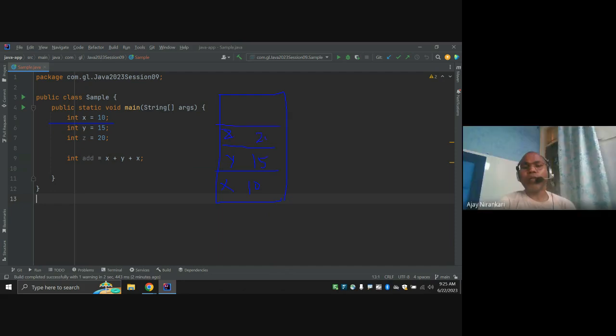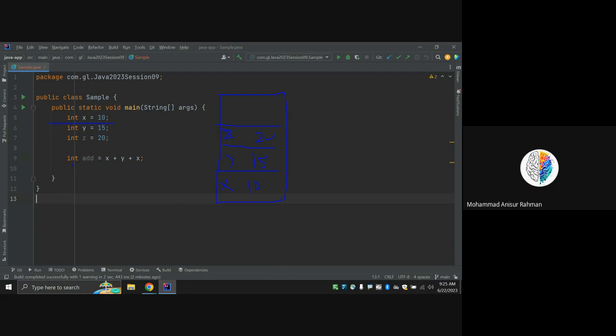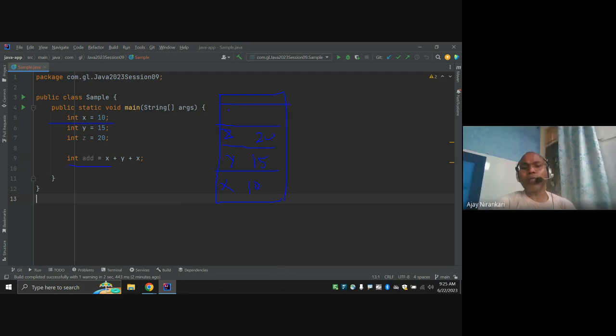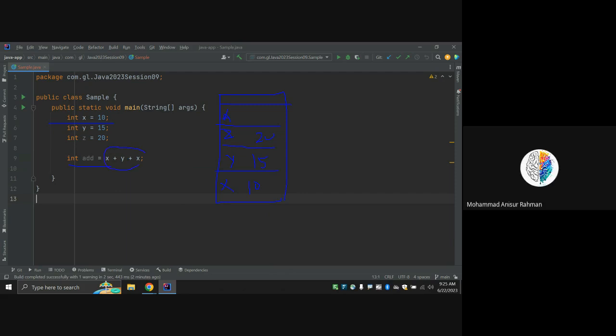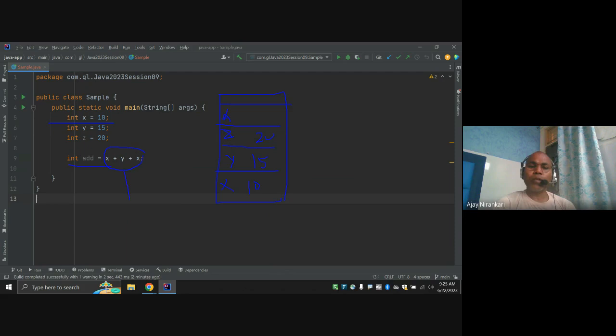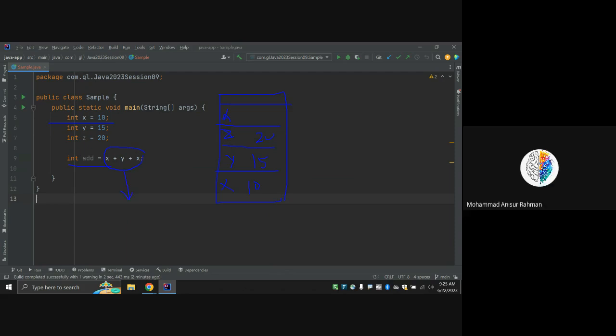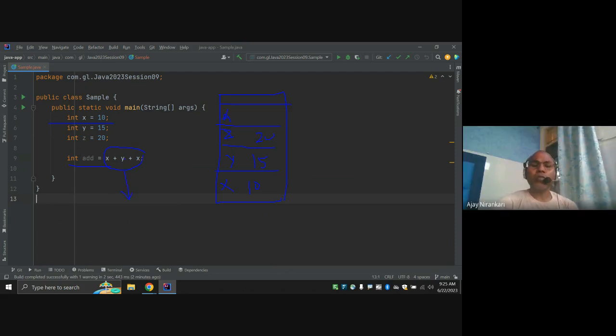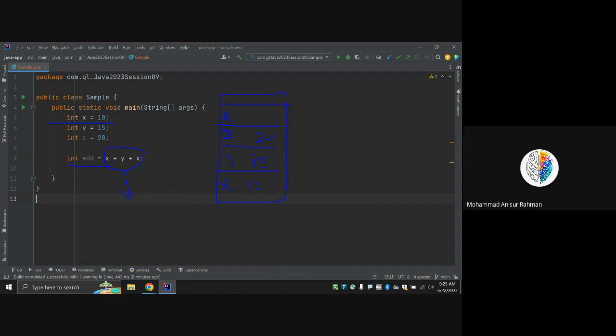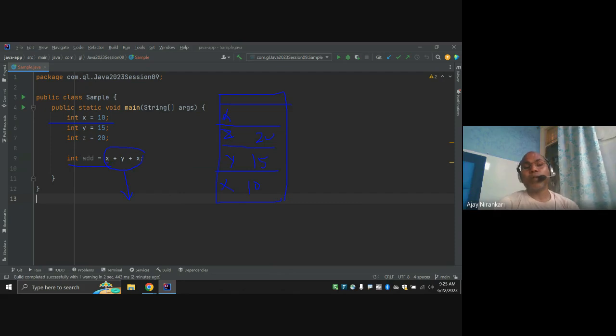Now here it says add variable again. It is going to create one add variable, but what is the value? This is one mathematical expression, so first it evaluates this part. How does it evaluate? When I taught operators, some operators work from left to right, some from right to left. The assignment is the operator which says first evaluate the right part, then assign the value to the left part.